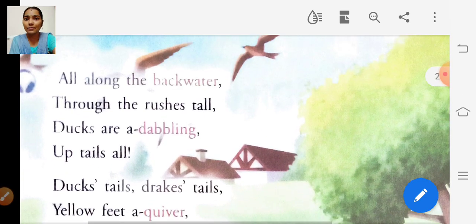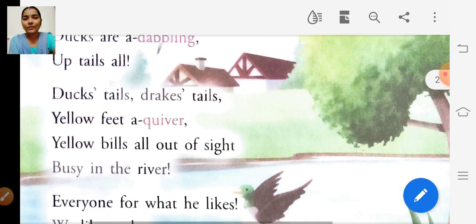So backwater means the still part of the river where the water is stagnant. And dabbling means dipping in water and splashing gently. Up tails all, the tails are above the water. They dip their heads in the water and search for food.